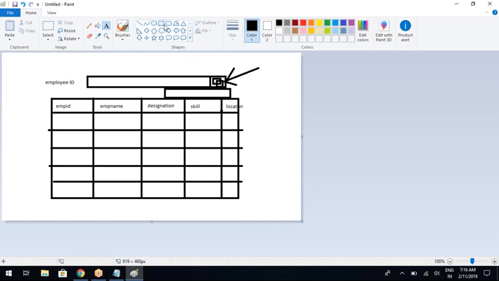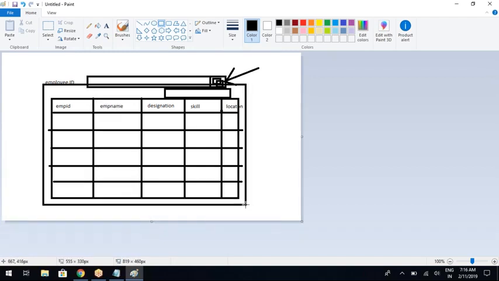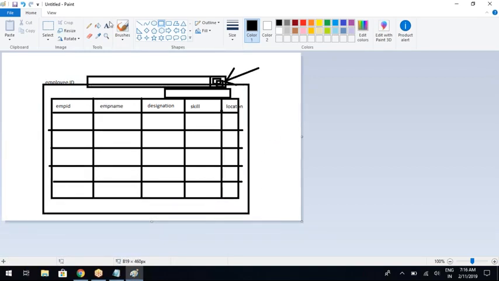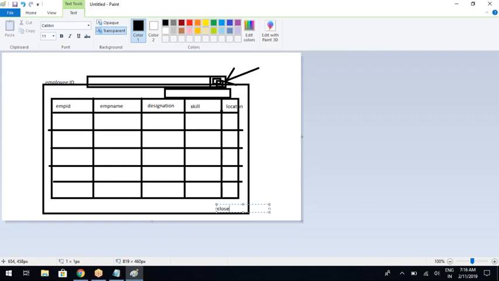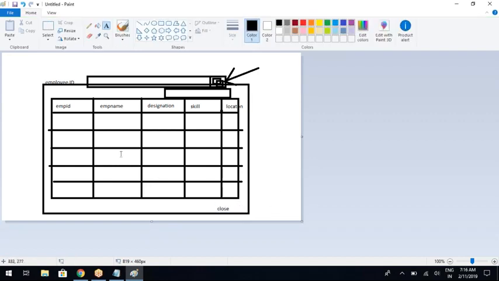So this is the pop-up dialog. This entire thing will be open in a dialog. The dialog will also have a close button, in case you don't want to use this pop-up dialog. You can close it at any moment.